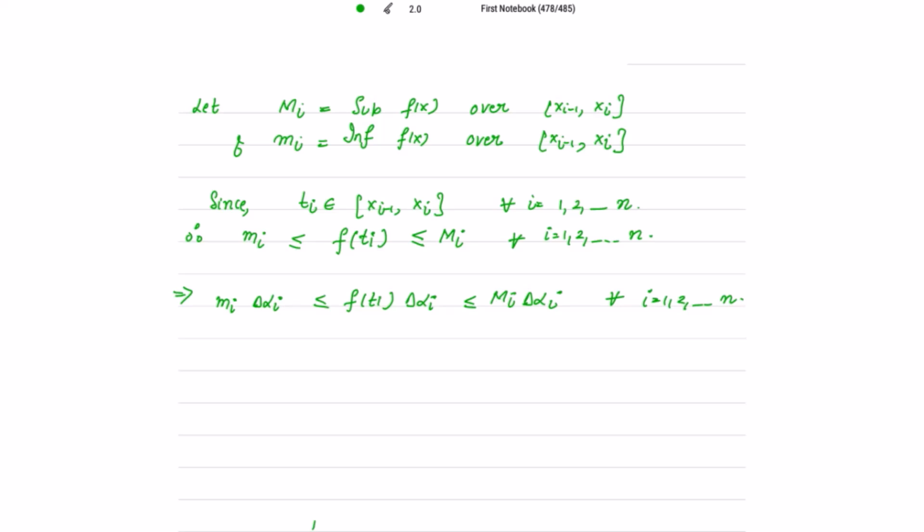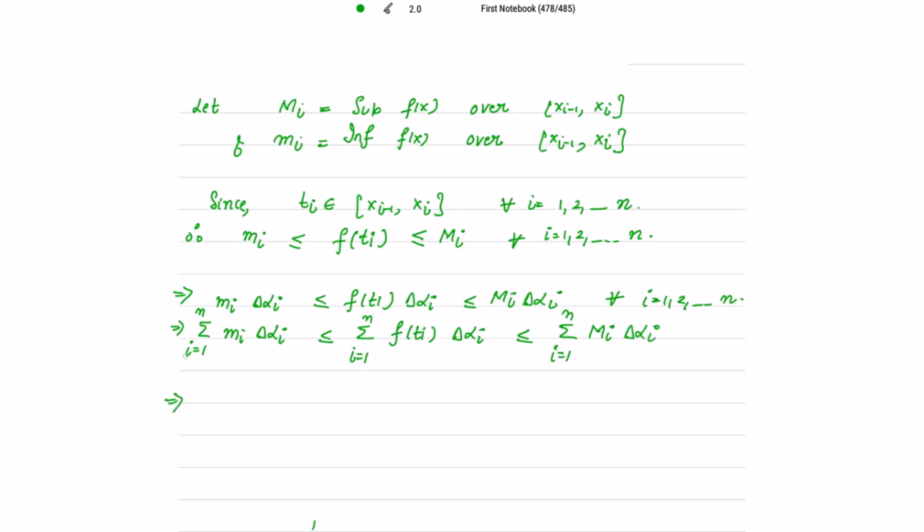Fine. And now we have to take the summation. So I going from 1 to n, m_i delta alpha_i is less than or equal to summation i going from 1 to n of f(t_i) delta alpha_i, which is less than or equal to summation i going from 1 to n of M_i delta alpha_i.